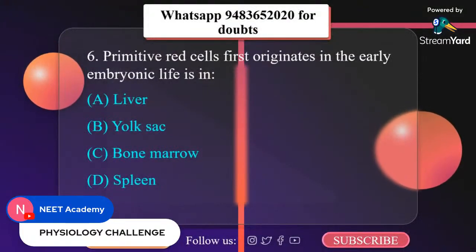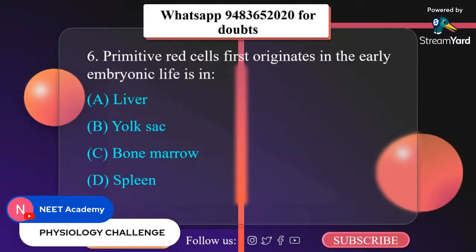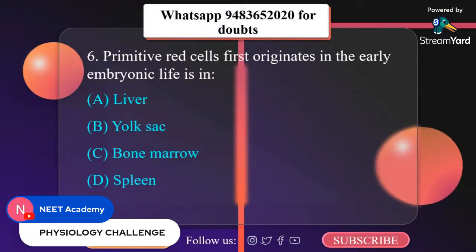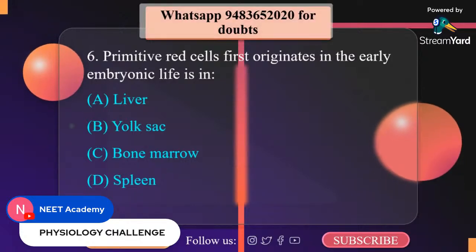Primitive red cells first originate in early embryonic life in A. Liver. B. Yolk sac. C. Bone marrow. D. Spleen. It is yolk sac.